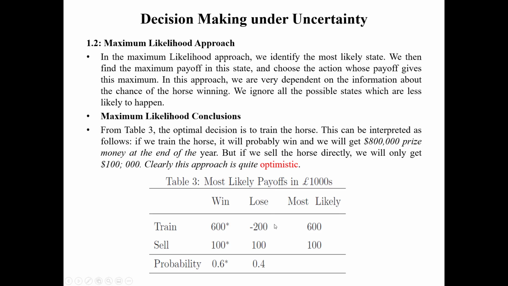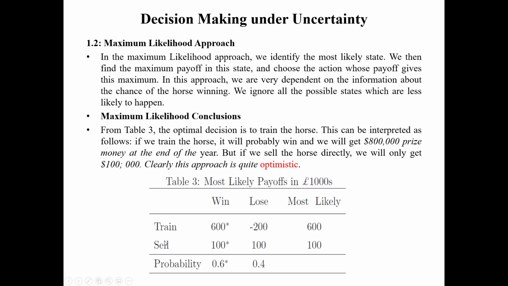So most likely we will decide on the basis of the probability, because the horse experts say so. In the previous concept we totally ignored probability. Now we look into the probability: the experts say that there is a 0.6 chance that this horse will win. So which state has the highest probability? This state has the highest probability. On the basis of this I choose 600, that we will win. This can be interpreted as, if we train the horse, it will probably win and we will get an 800,000 prize at the end of the year. But if we sell the horse directly, we will only get 100,000.